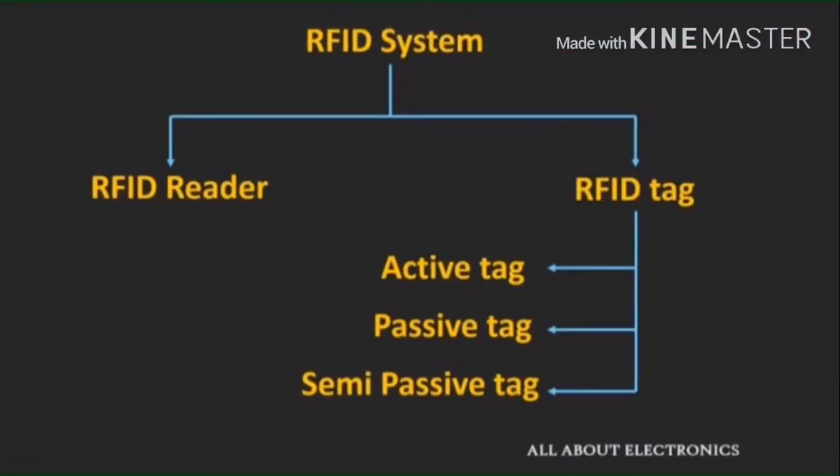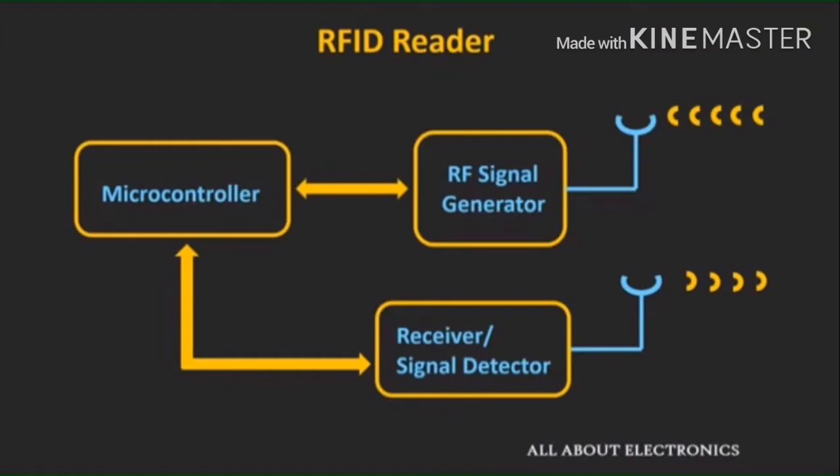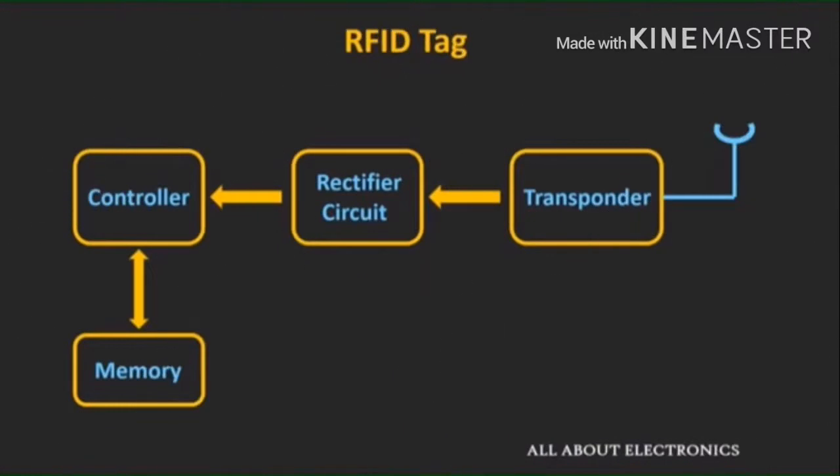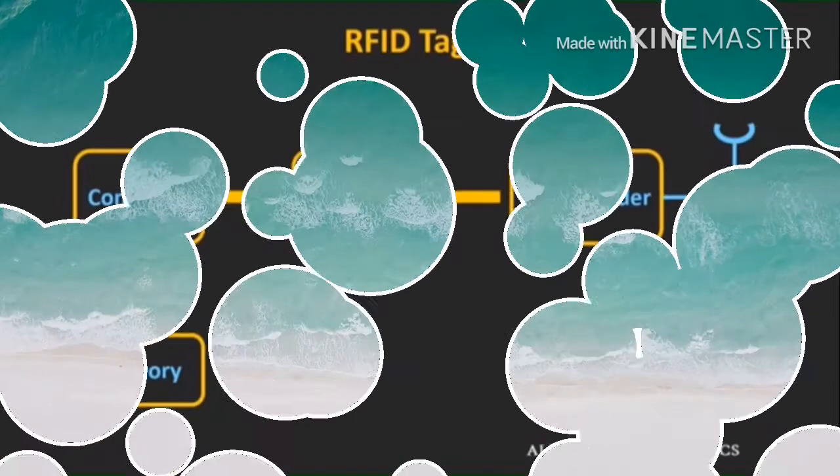There are two types of RFID system, which are RFID reader and RFID tag. RFID tag consists of active tag, passive tag, and semi-passive tag. RFID reader consists of three components, which are microcontroller, RF signal generator, and receiver or signal detector. Next, we go into RFID tag. RFID tag consists of four components, which are transponder, rectifier circuit, controller, and memory.